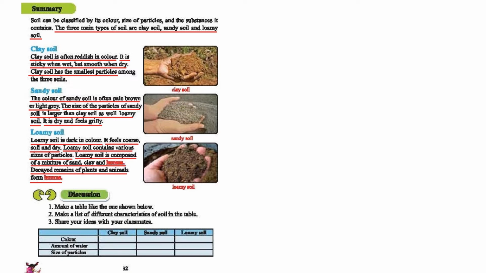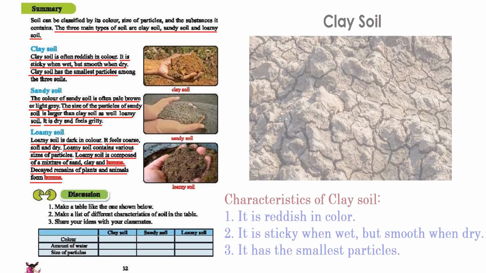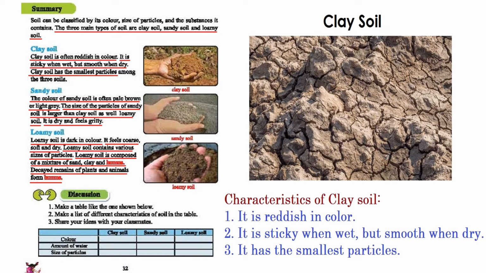As you can see, some lines here are underlined in red. Please try to mark them because all of them are very important for you. So mark them first, then I'm going to talk about these things in detail. Well, first of all, here it says about the clay soil. As you can see, in our textbook the pictures are not clear. That's why I'm going to show you a big picture and talk to you in detail from that picture. The clay soil is often reddish in color.